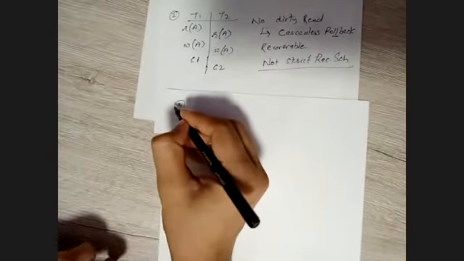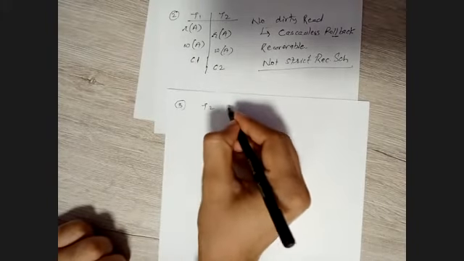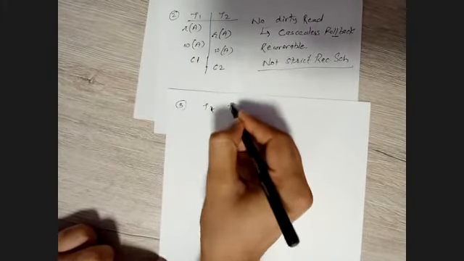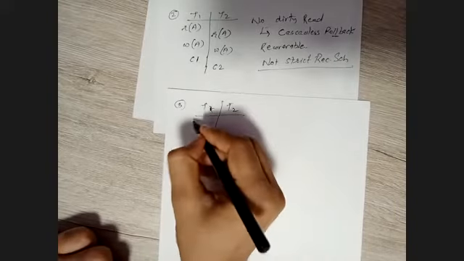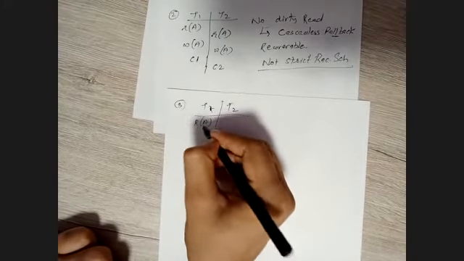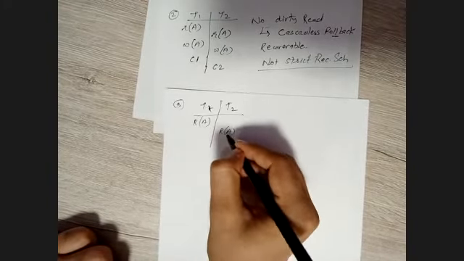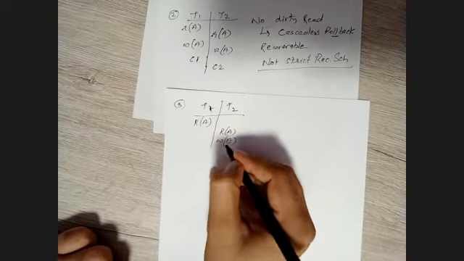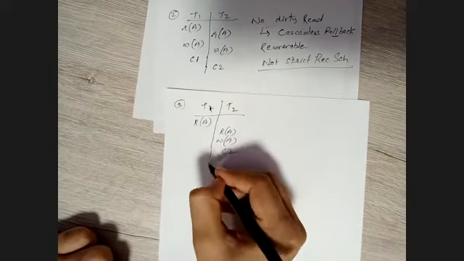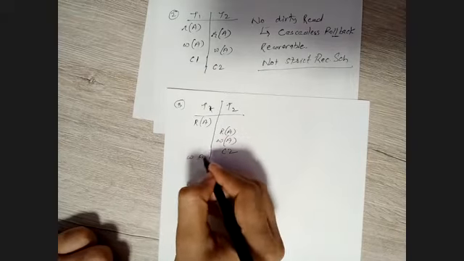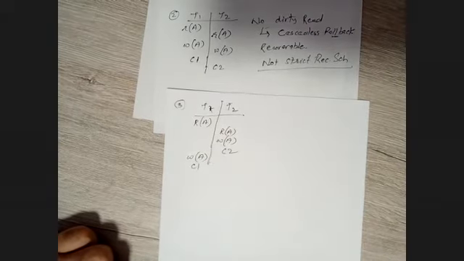Moving on to the third situation, we have again two transactions, T1 and T2, in this way. We have read A operation, then read A, write A, and then let's say commit C2. Then we have a write A and then commit C1.